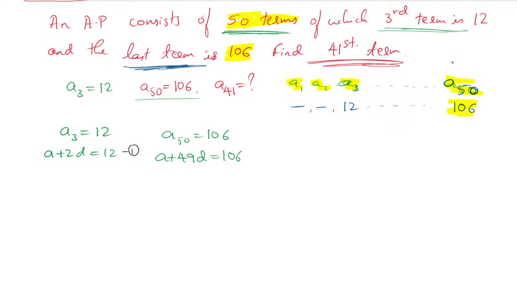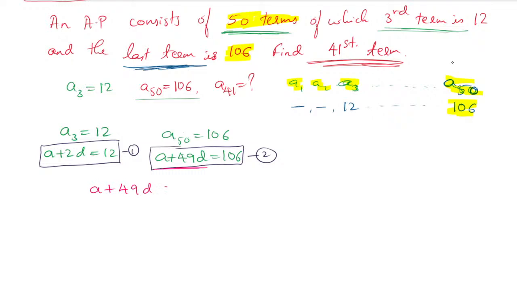This is equation number 1 and this is equation number 2. Write equation 2 first because it is the greater number: A plus 49D equals 106, and below it A plus 2D.